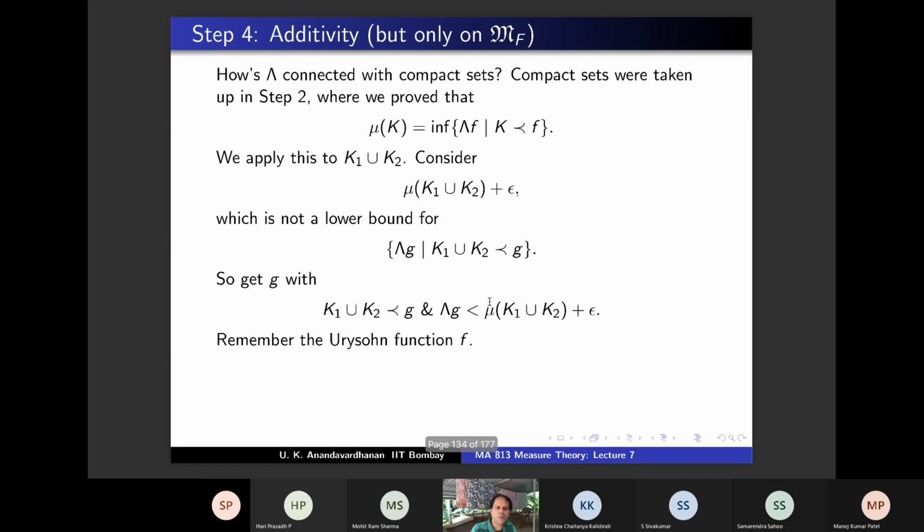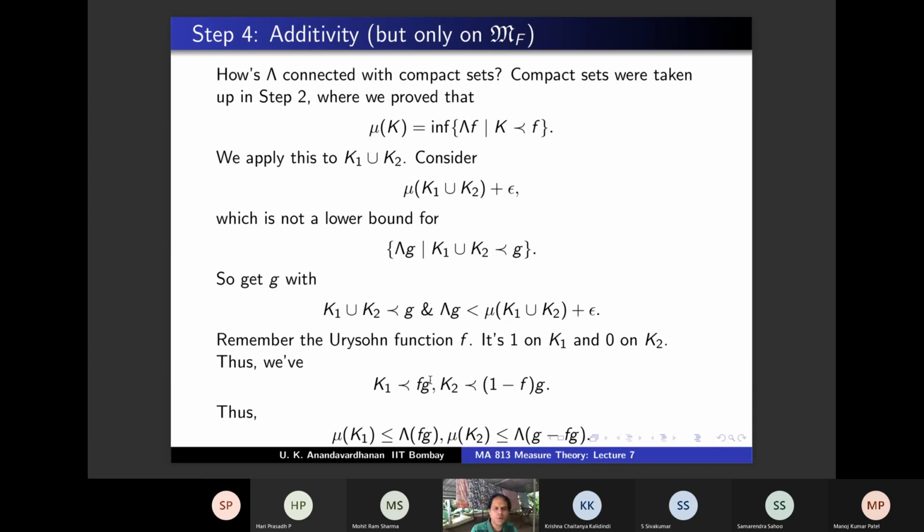Now you're going to do the following. The function F you have is 1 on K1 and 0 on K2. And you have K1 precedes FG and K2 precedes 1 minus F times G. And therefore, mu of K1 is less than or equal to lambda of FG. Agree? Because of this again, no? Mu of K is a lower bound. So mu of K1 is less than or equal to lambda of FG, and mu of K2 is less than or equal to lambda of 1 minus F times G, which is G minus FG. Yeah. So now we can do mu of K1 plus mu of K2, right?